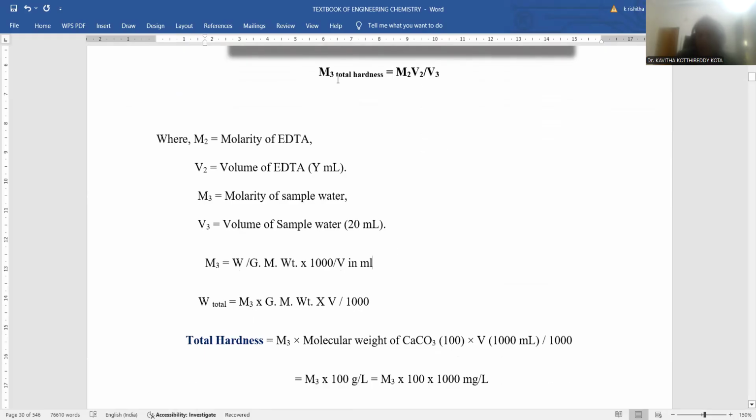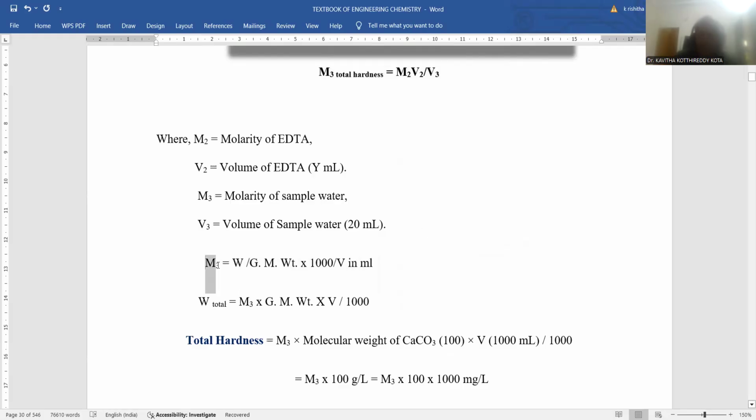Now, to express the hardness as an amount, you know the fundamental formula for the calculation of molarity. Molarity is equal to weight by gram molecular weight into 1000 by V in ml. This is the formula for the calculation of molarity of any solution. By the previous step, you calculated molarity already.